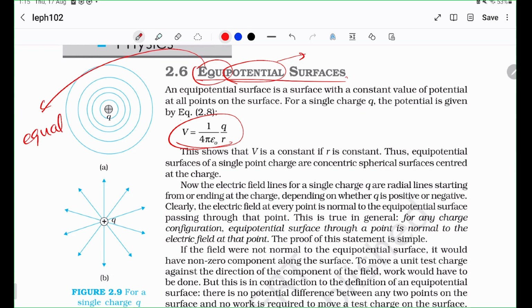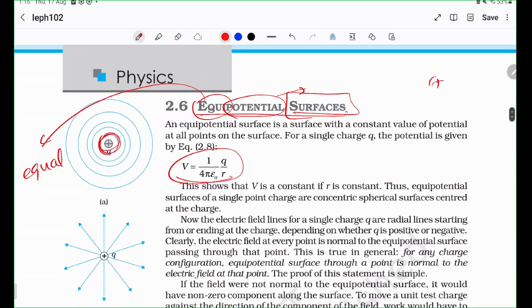It's not very complicated beyond that. It is just a surface. It would be a sphere in this case. In this case, you can know that it is a surface where the potential is the same value. That's it. So if you have a plus Q here, at a distance of 3 meters away, you know that the potential is Q by 4 pi epsilon naught into 3.